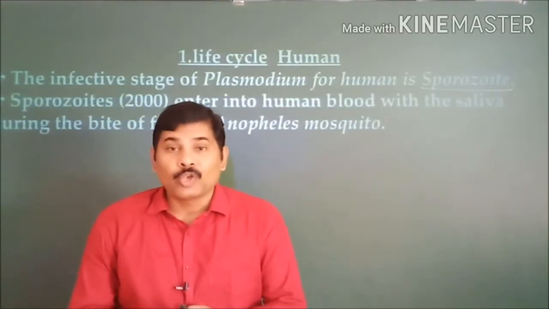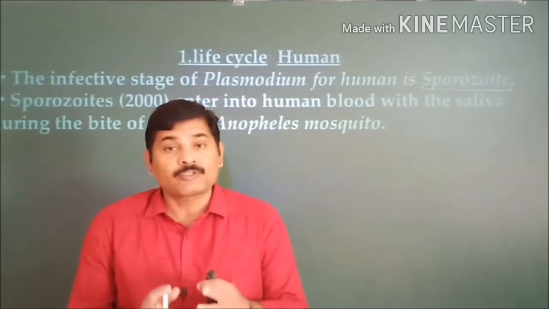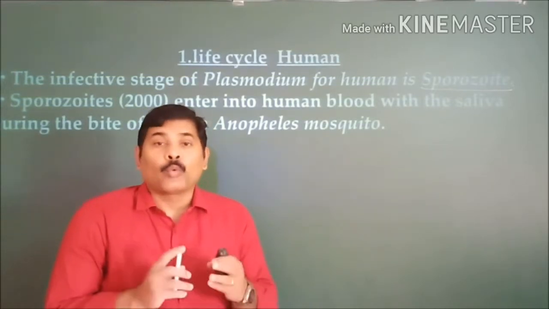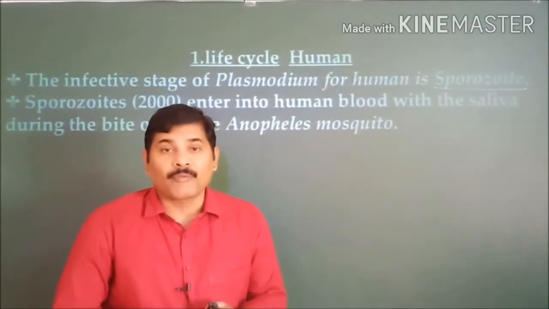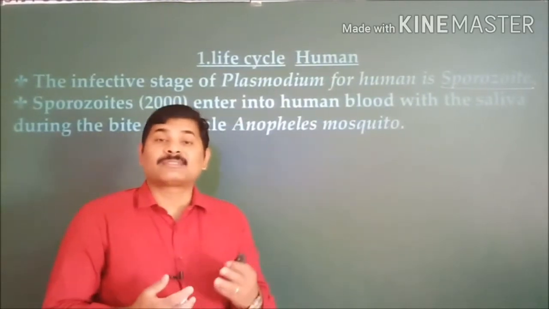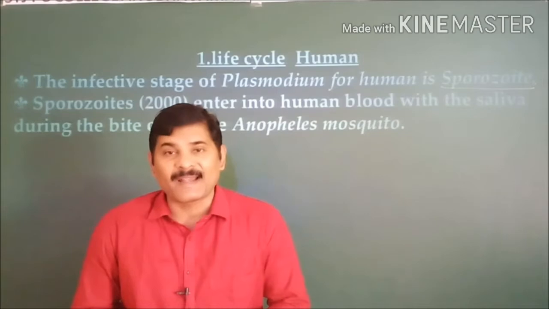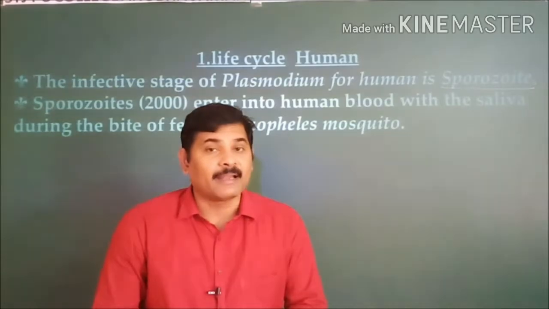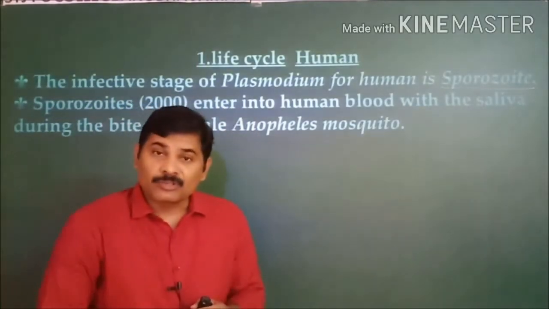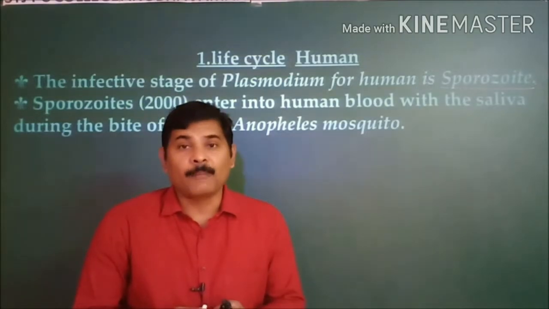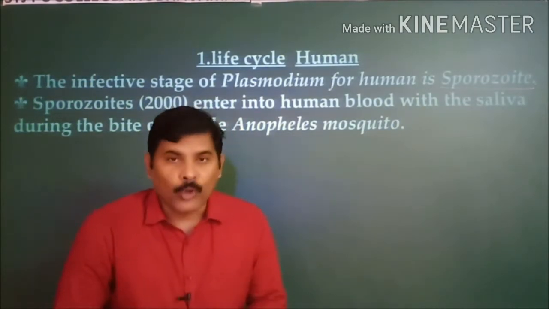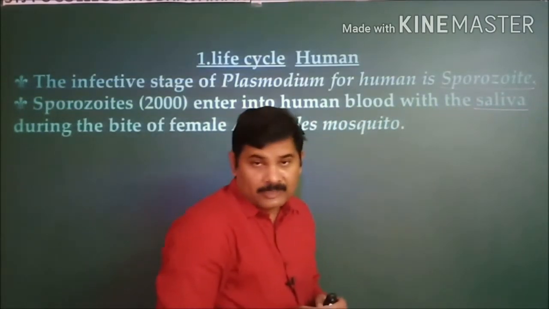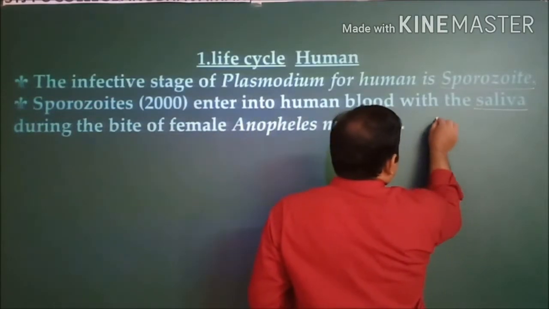Thereafter, when it bites a human being, near about 2000 sporozoites are released into the human bloodstream. But here the interesting thing is, when the mosquito bites and sucks the blood of a human being, generally the human blood has a quality of clotting when it comes out of the blood vessels. So there is a chance of clotting the blood also. So without clotting the blood, the female Anopheles mosquito releases a specialized saliva which consists of an anticoagulant. So in the saliva of the mosquito, an anticoagulant is present, and the name of that one is